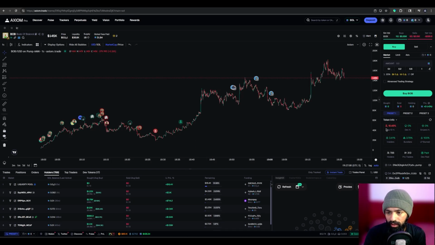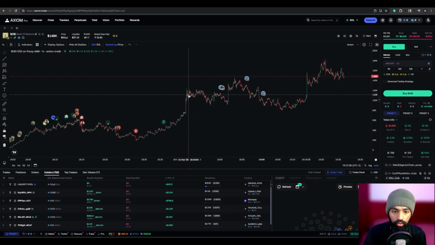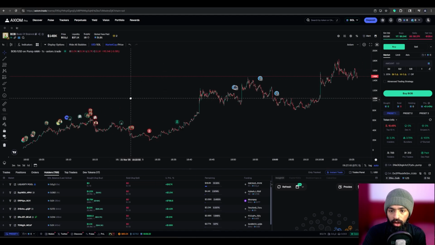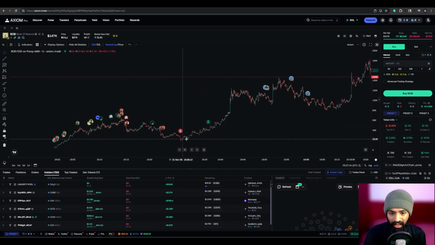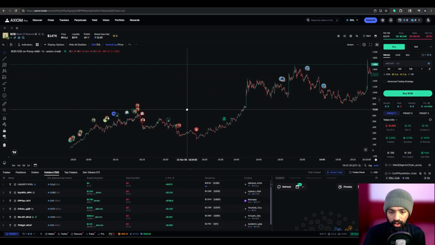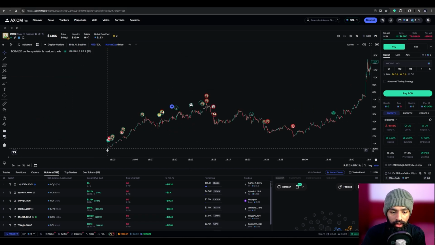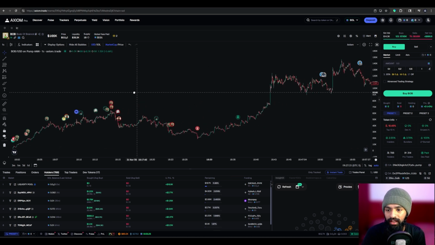Top 10 holders are less than 20%. Bundler is very low, 3.79. Dev is holding 0%. So this is a pretty good choice that we could use to set an example on how you would grow a small portfolio. First of all, you will not get in at the lowest point. That is very rare. Again, if you're hoping you get in at the lowest point and get out at the highest, that is never going to happen.